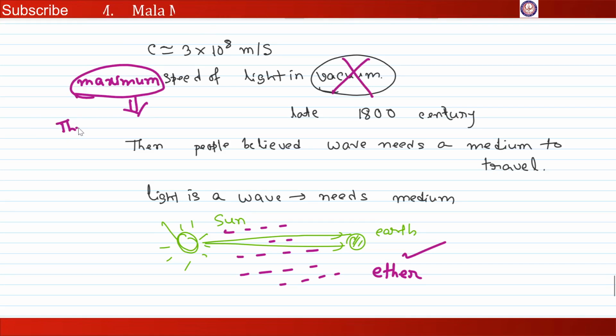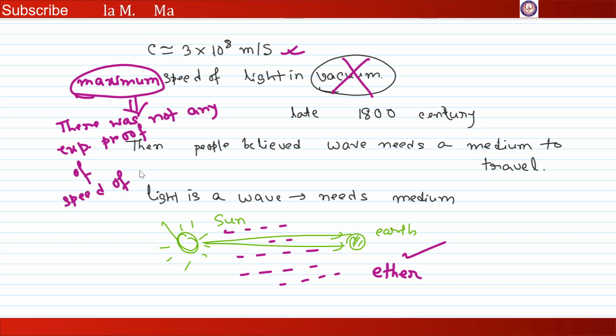There was not any experimental proof which says the speed of light can be greater than this value, and also there was not any experimental proof of any particle with speed greater than this c value.